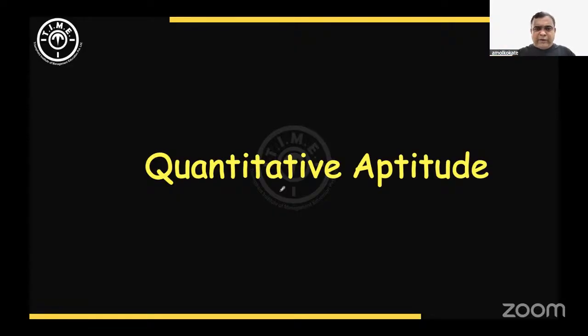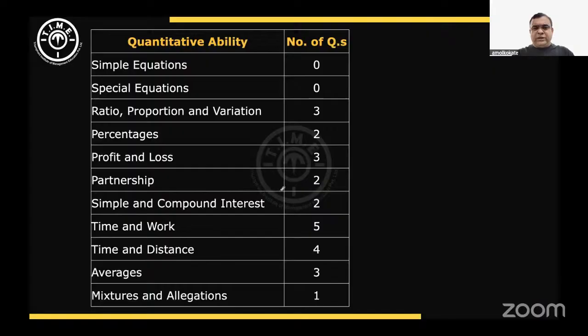If I show the breakup of Quant, this is not fully correct because it is based on student feedback. We are still collecting feedback from the students, but this is a slight breakup, and you'll find that most of the questions are in your arithmetic area. You see ratio, proportion, variation, 3 questions; percentages, profit and loss, partnership, 2 questions; simple interest, compound interest, time and work, a good amount, 5 questions.